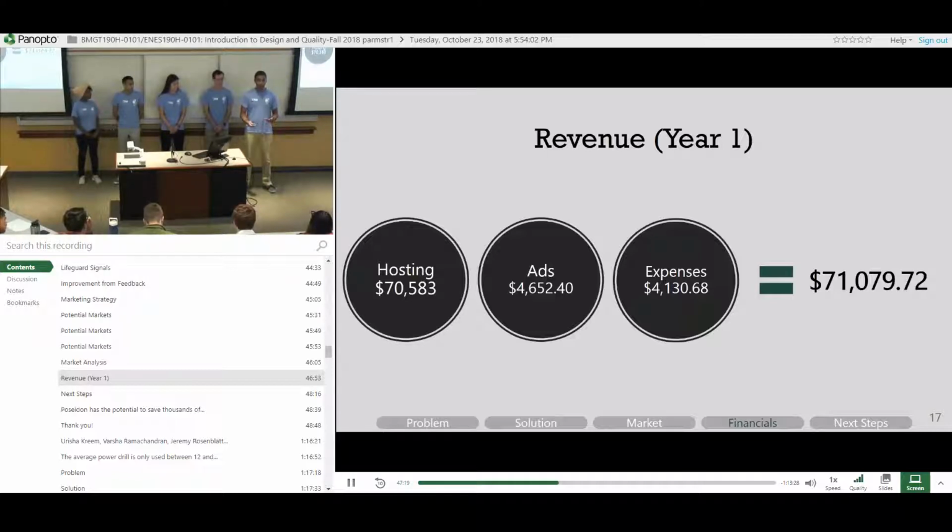We also plan to make revenue off of ads. Now, the amount of money we'll make off of ads will grow exponentially as our user base grows exponentially. So just for the first year, we're predicting a little over $4,500 to come from ads. Our expenses, we calculated to be from ourselves marketing on other platforms, as well as the amount of money it'll cost for us to host our app on the iTunes Store, the Google Play Store, comes out to a little over $4,000 a year. So for year one, our total profits are a little over $70,000.